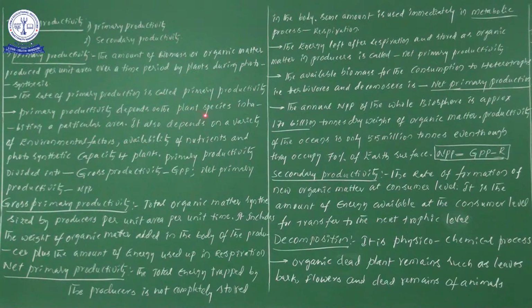It depends on the species inhabiting, meaning how many species are present in that particular area, which is a main important point. And the environmental factors also regulate it, and the availability of nutrients regulates it later. Now you see, and the photosynthetic capacity of those particular plants.